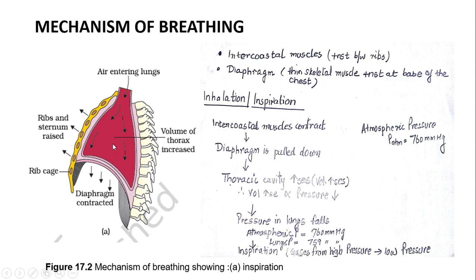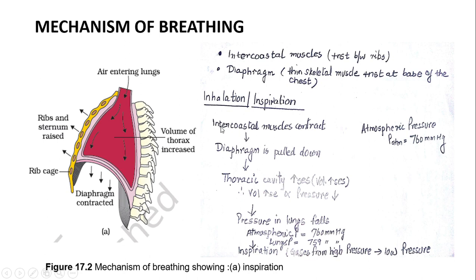If the volume is increased, the pressure of the air decreases inside the lungs. If the pressure decreases, then from the atmospheric pressure, the air enters into the lung. So this is how the mechanism works.